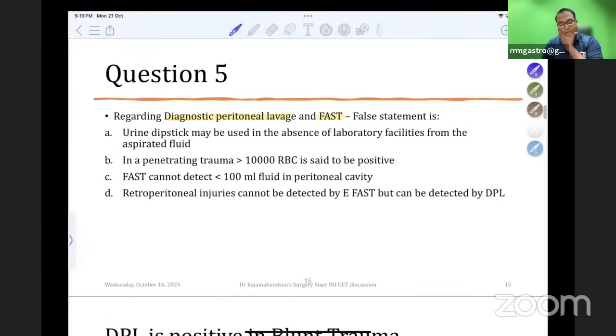So answer this question: urine dipstick can be used in the absence of lab in the night time. Yes. In penetrating trauma, more than 10,000 RBC is positive. FAST cannot detect 100 ml of fluid in the peritoneal cavity. Retroperitoneal injuries cannot be detected by EFAST, but can be detected by DPL. So can you tell me what is the answer for this question? Answer is retroperitoneal injuries cannot be detected by EFAST as well as by DPL.